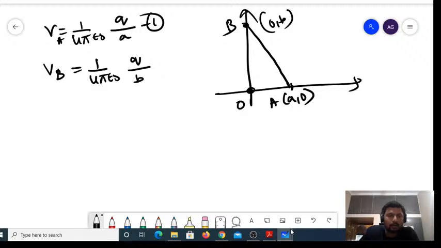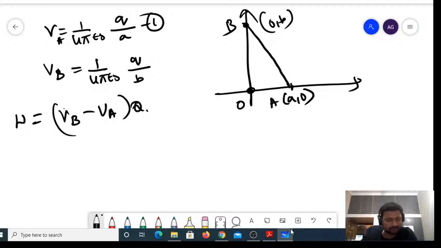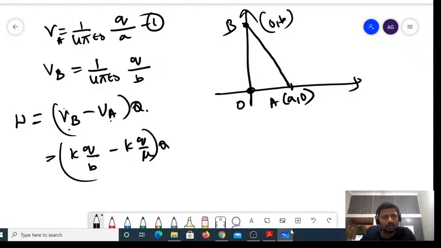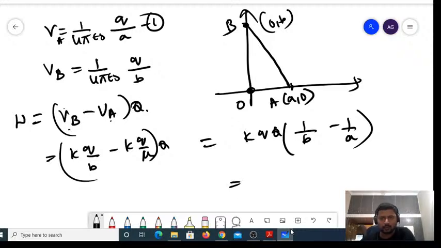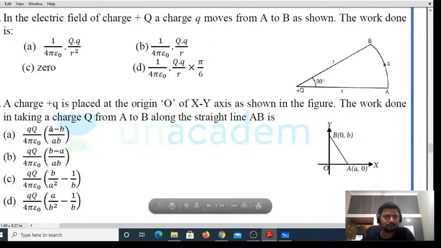Now how do you write the work done? W is equal to, just now we have done, final minus initial multiplied by the charge which you are moving, that is plus q, right? Now what is VB minus VA? It is k into Q by B minus k into Q by A, multiplied by q. You can take out kQ common, so I can write this as kQ into q multiplied by 1 by B minus 1 by A. So I can write this as kQq multiplied by A minus B divided by A into B. This must be the answer, right?